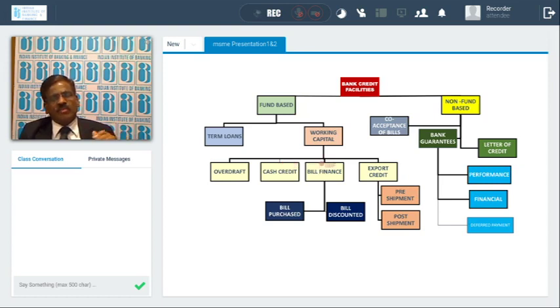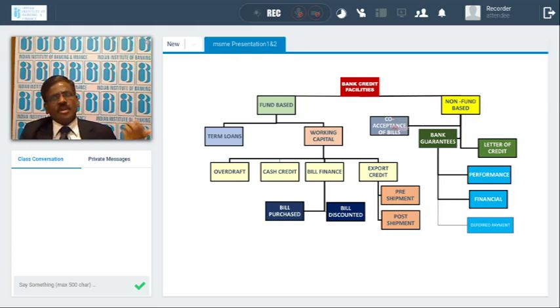And bill financing: whenever any invoices are generated, bills can be discounted. Maybe they could be LC-backed bills or non-LC-backed bills, and they can be discounted here. And export credit: for them we provide pre-shipment credit, that is, before shipment of the goods, for procurement of raw material, labor expenses, etc. They can be covered under pre-shipment. Post-shipment we can cover after shipment of the goods, maybe bill discounting, etc. We can give this for export credit.